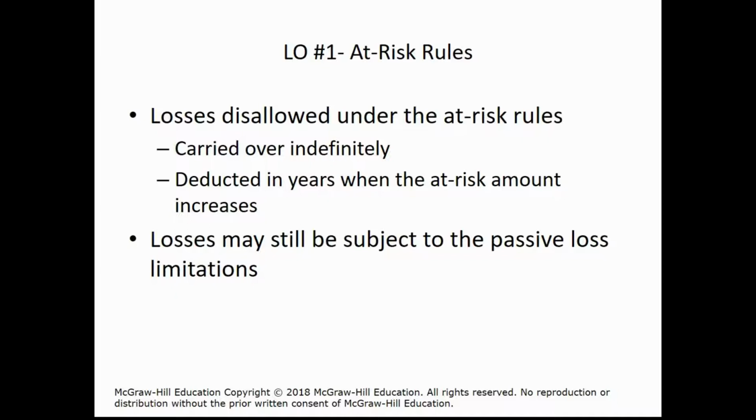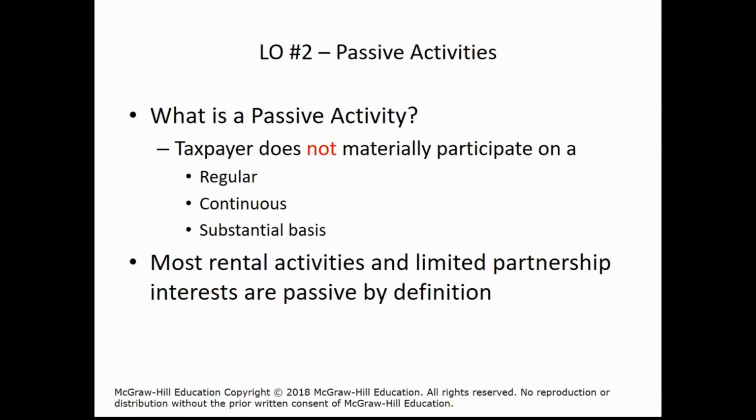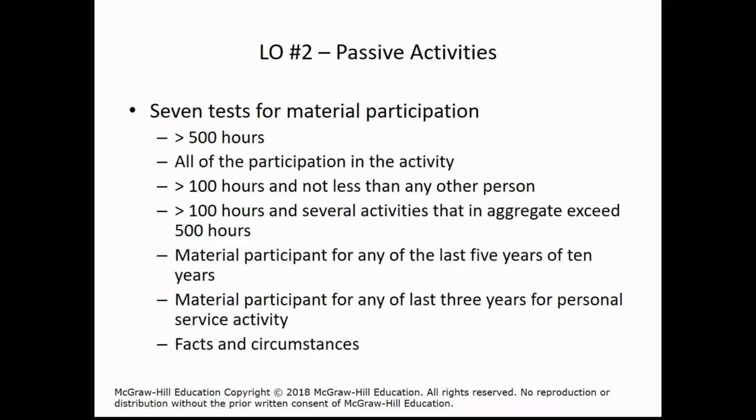Losses are still subject to the second test, and that is the passive loss limitation. So first of all, let's define what a passive activity is. A taxpayer does not materially participate on a regular, continuous, and substantial basis. And we'll talk a little bit about how to determine whether it's regular, continuous, and substantial. Most rental activities and limited partnerships are generally passive. So these are the tests I mentioned to determine whether you are materially participating in an activity. And if you meet any of the tests listed on the screen here, for example, you contribute more than 500 hours to the business, you are materially participating in that business.